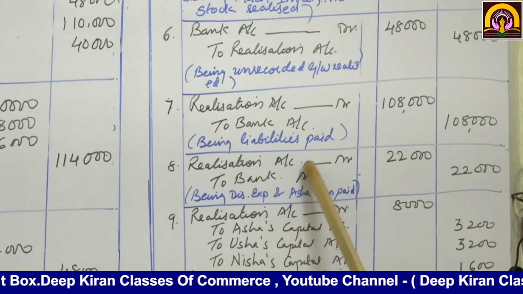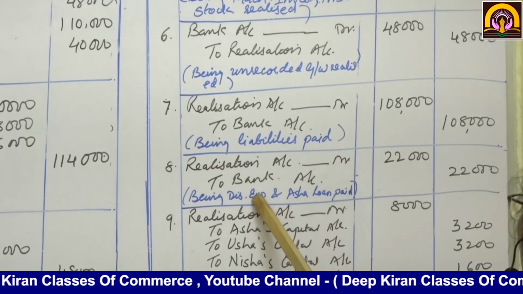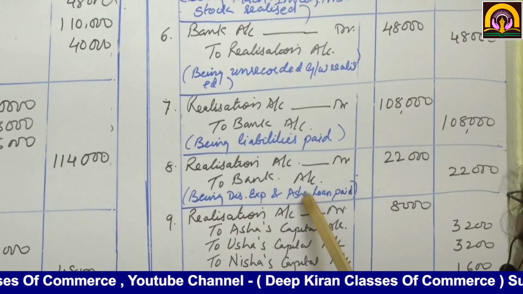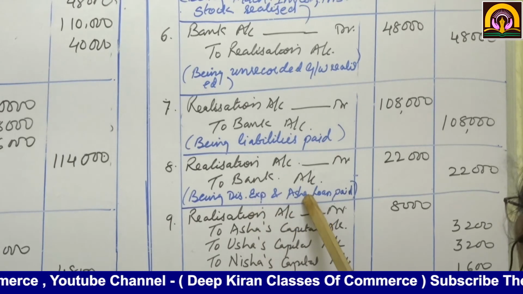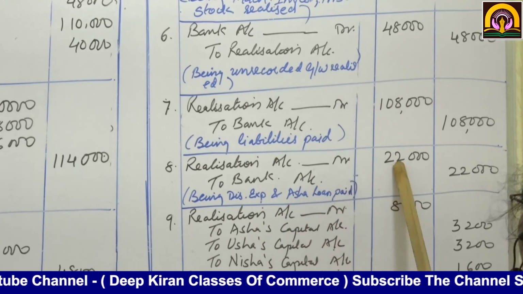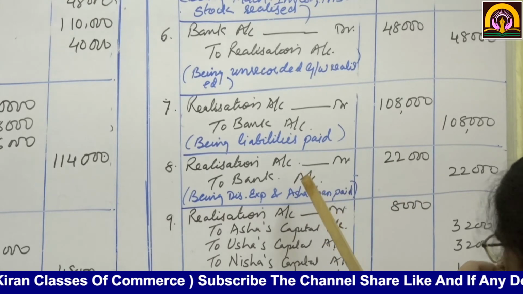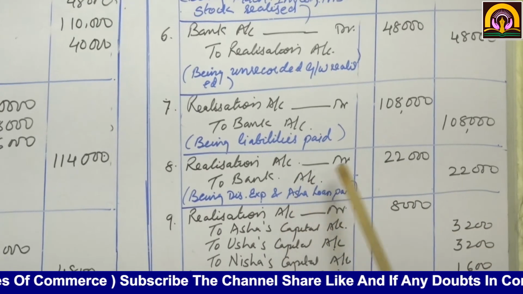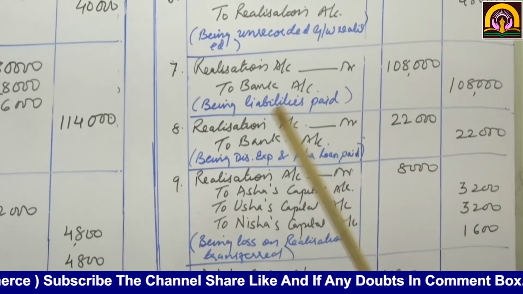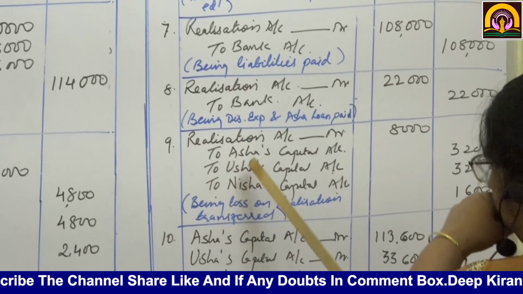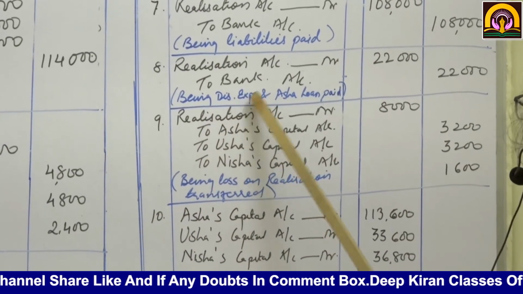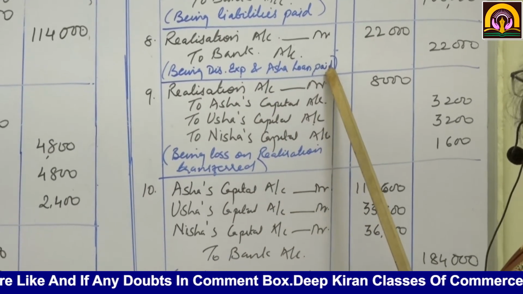So realization account debit, if you total up dissolution expenses 6,000 plus Asha's loan 16,000, it will total 22,000. So realization account debit 22,000 to bank account 22,000, being dissolution expenses and Asha's loan paid.